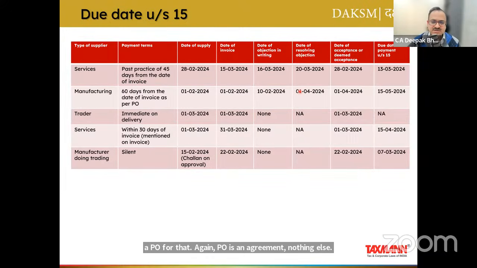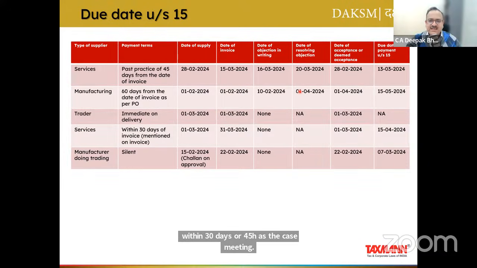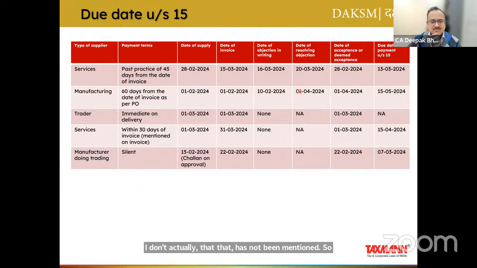There can be a situation where the supplier has given you the quotation, and on the quotation itself it is written that from the date of invoice, the payment shall be made within 30 days or 45 days, as the case may be. And on the actual invoice, that condition has not been mentioned. So if I combine both quotation as well as invoice, in that case, I will treat that quotation as agreement in writing also. So again, it's a question of facts.